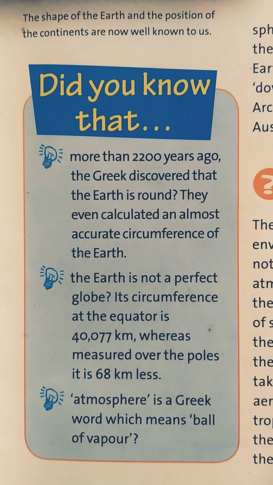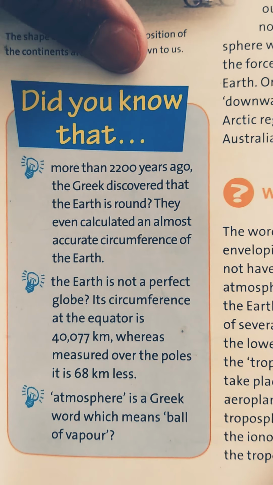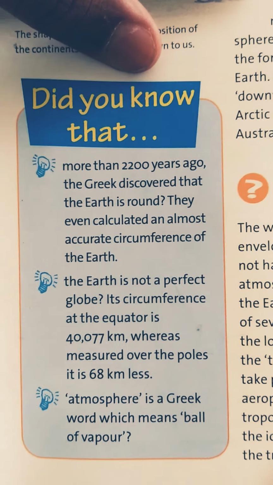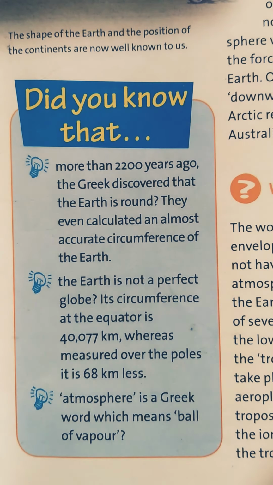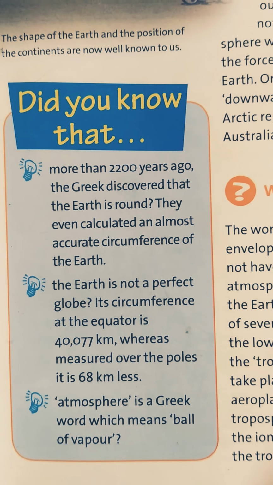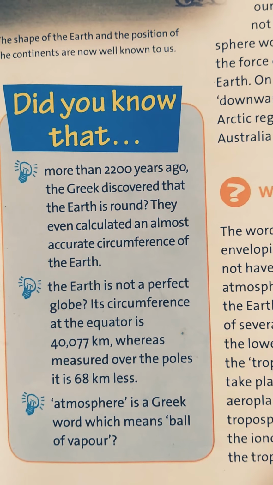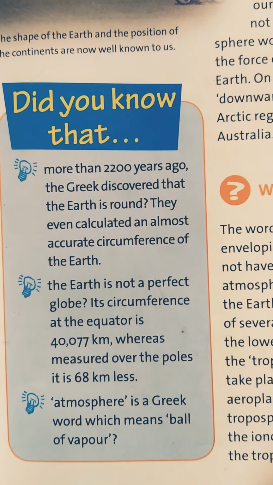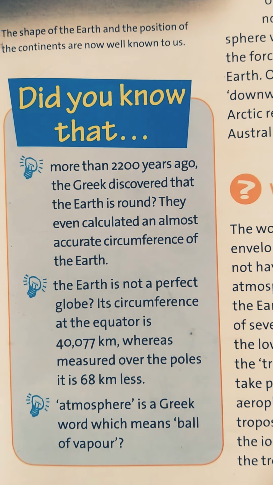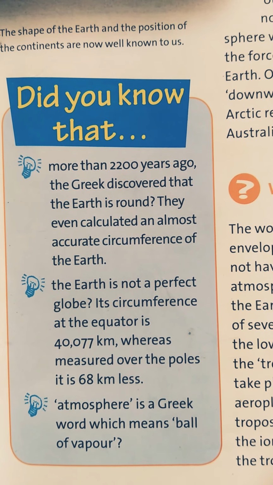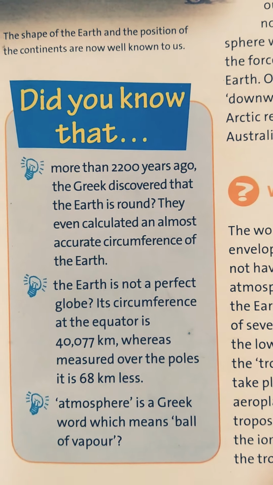Now it's time to look at "Did you know that?" Here you will get extra knowledge, and I have given three main points. The first is, more than 2,200 years ago, the Greeks discovered that the earth is round. They even calculated an almost accurate circumference of the earth. So it is an amazing fact.